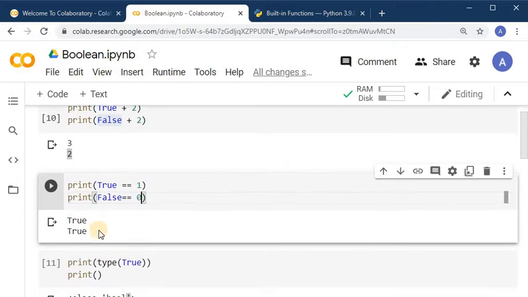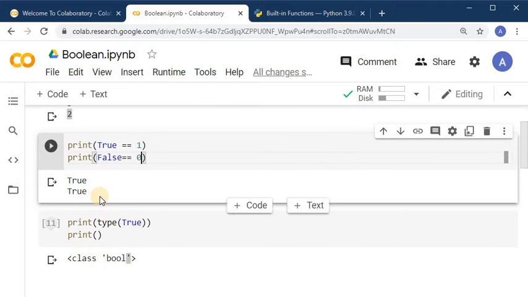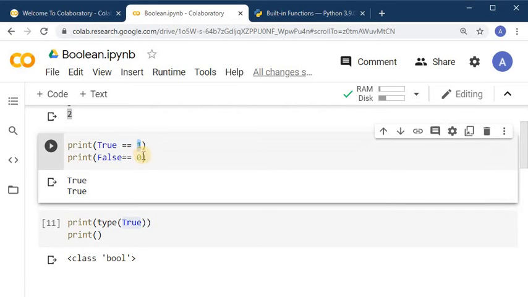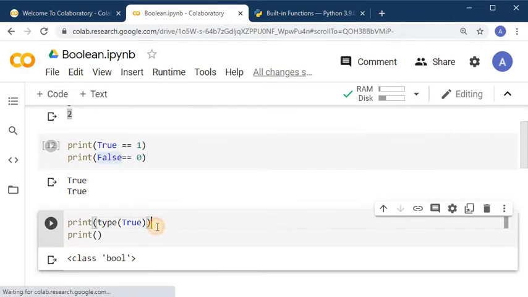So yeah, we are getting True for both the statements here. So that means True is 1 and False is 0, and their type is boolean. But it is a little contradictory, because if these are 1 and 0, then the class should be integer,